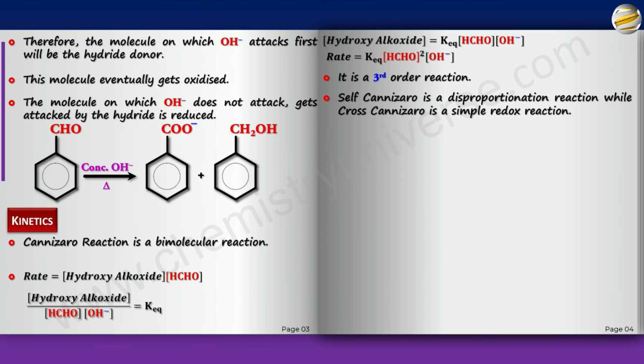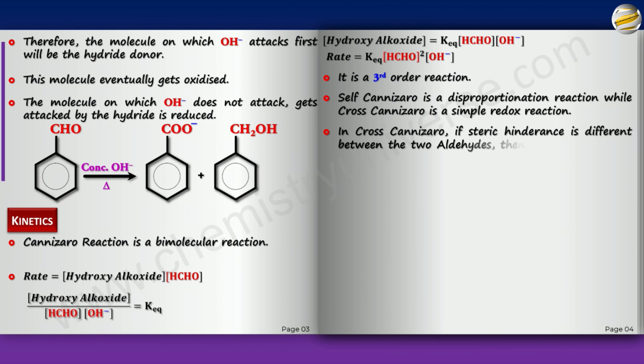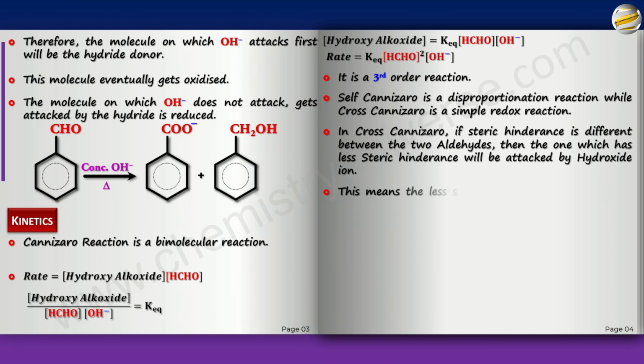All right. So in cross Cannizzaro, if steric hindrance is different between the two aldehydes, then the one which has less steric hindrance will be attacked by the hydroxide ion. This means the less sterically hindered aldehyde will be oxidized and the other one will be reduced.